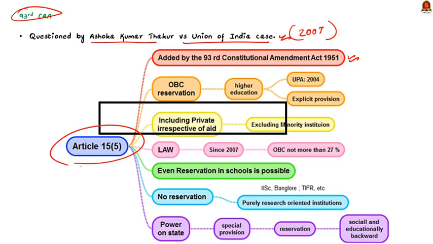It is only after Clause 5 was added to Article 15 that reservation was provided in the private educational institutions regardless of whether they are aided or unaided by the state. Here note that the minority educational institutions are exempted from the reservation law in India. Okay. While providing judgment in the Ashok Kumar Thakur case, the Supreme Court upheld the constitutional validity of the 93rd Constitutional Amendment Act. Then came the next issue.